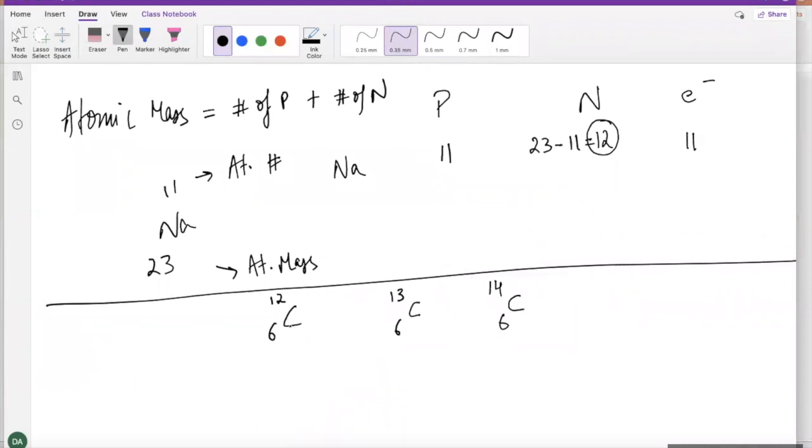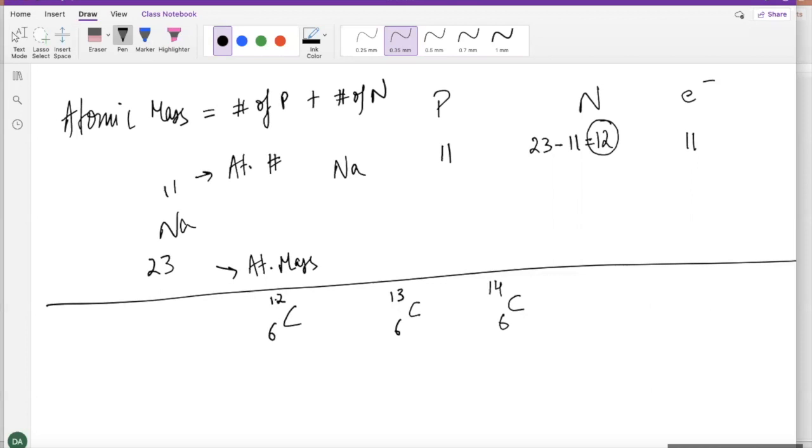So if carbon, here we have 3 carbons, 6, 6, and 6, but it's 12, 13, 14 on the top. What does that indicate, guys? The mass number is different. Why is mass number different? See, the number of protons are the same, so what do you think, guys, has changed? The neutrons have changed.